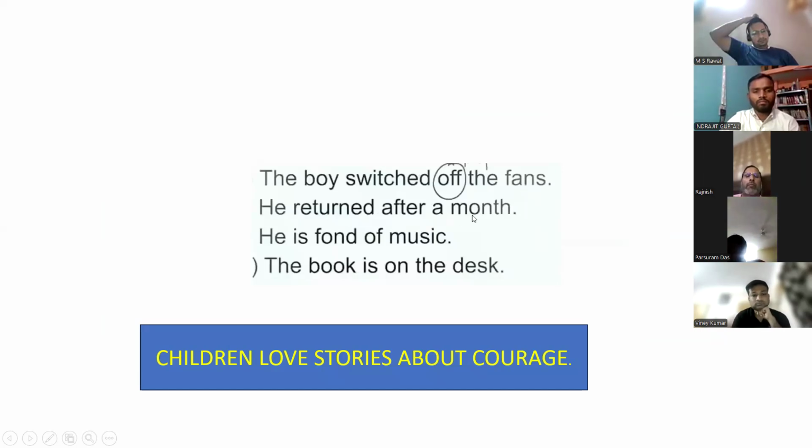"He returned after a month." Indrajit, what is a noun? Ma'am, return and month. How did return become a noun? Just a second. "He returned after the month." After and month, it's only month. Yes, better late than never. Month is a noun.